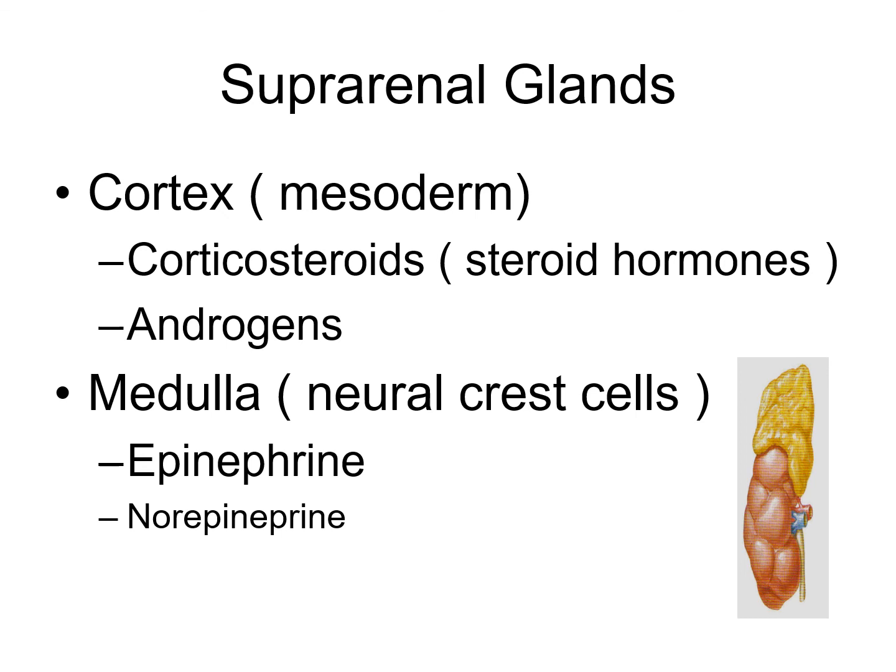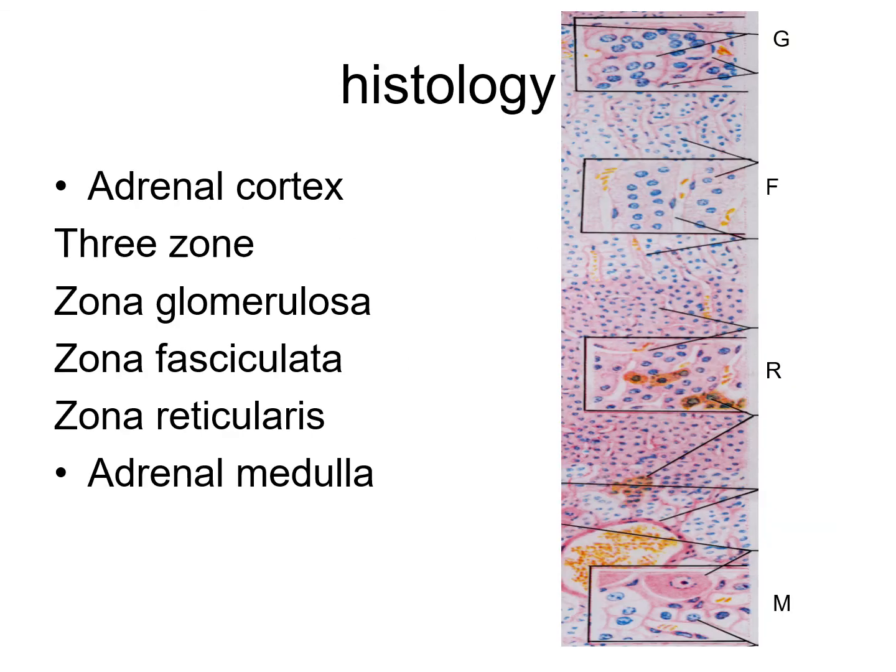The cortex is the superficial part, reddish brown, and the deep part is the medulla. The volume of the cortex is about 10 times that of the medulla. Cortex and medulla have distinct origin, function and morphological characteristics that unite during development. So, microscopic features of the suprarenal gland. You can see this histology of the suprarenal gland. G, F, R, M.